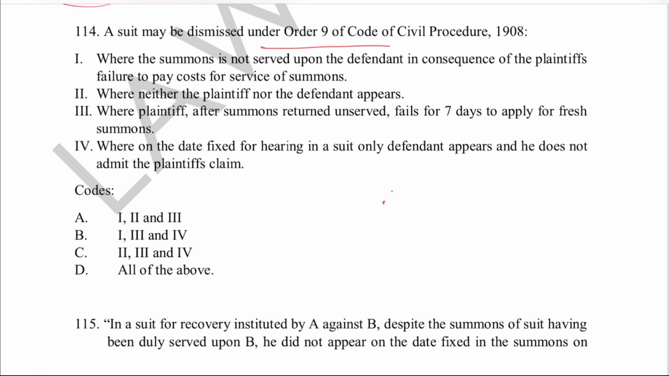First statement is from Rule 2, Order 9. And statement 2 is basically Rule 3 of Order 9. Statement third is Rule 5 of Order 9. And fourth one is Rule 8 from Order 9. So all the statements are correct. Right answer will be all of the above.